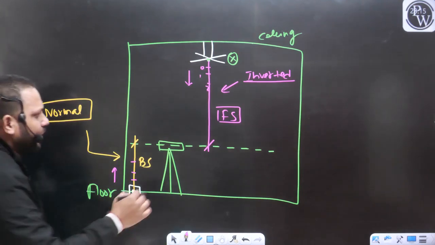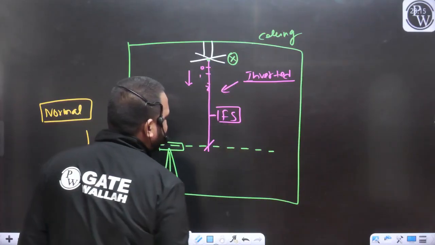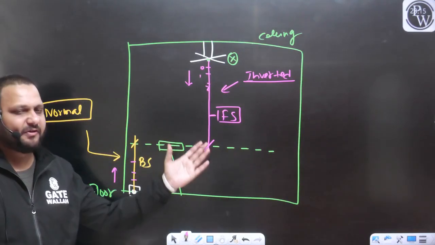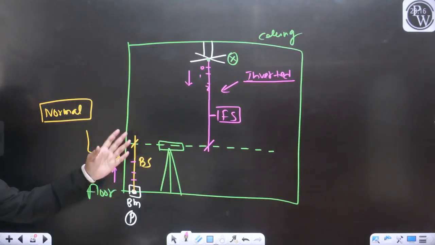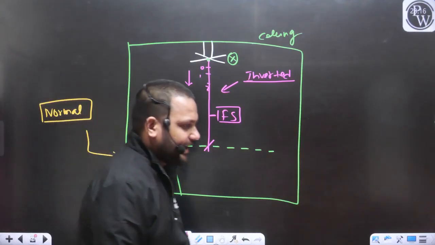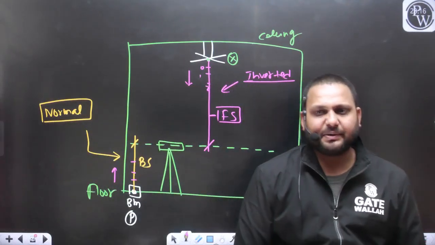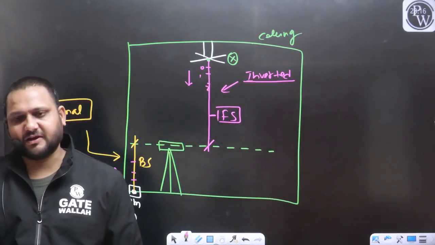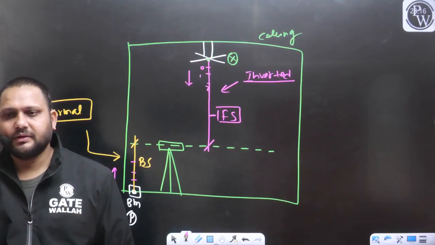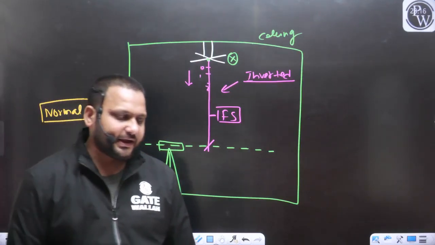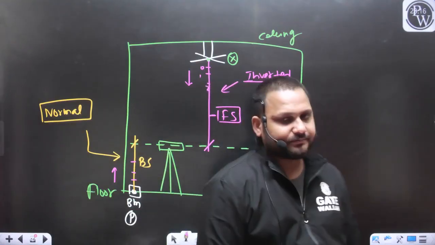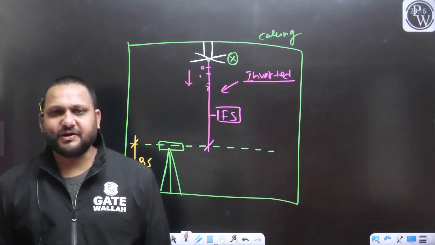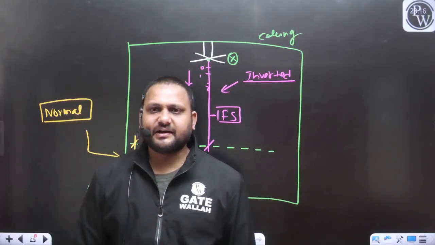That foreside we can also represent with the help of the negative sign. Just to tell you, this reading we have taken in the inverted position, so I can represent this reading with the help of the negative sign. Again I am repeating, here negative will only indicate the position of the staff. If we are getting a negative staff reading, that means we can clearly say that the readings we have taken are on the inverted staff.